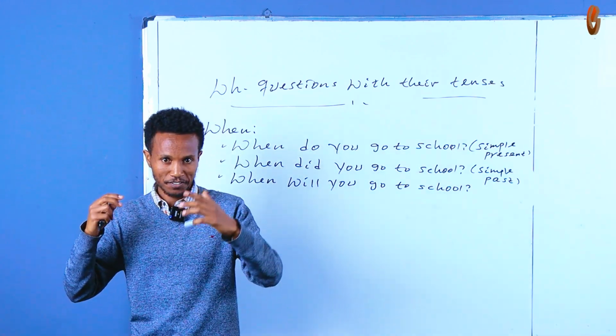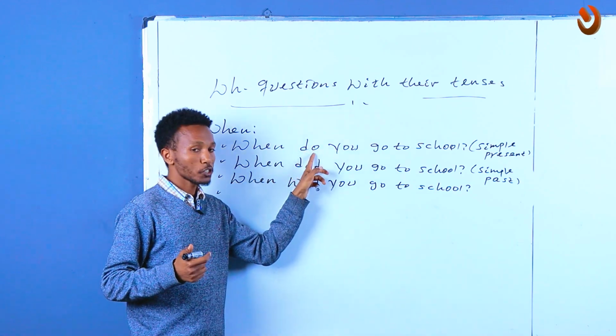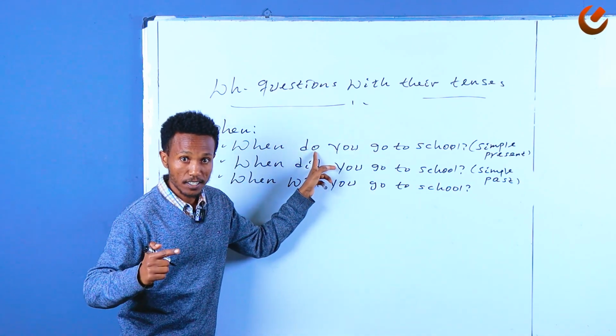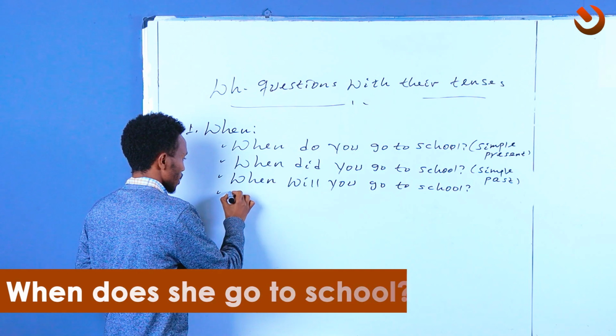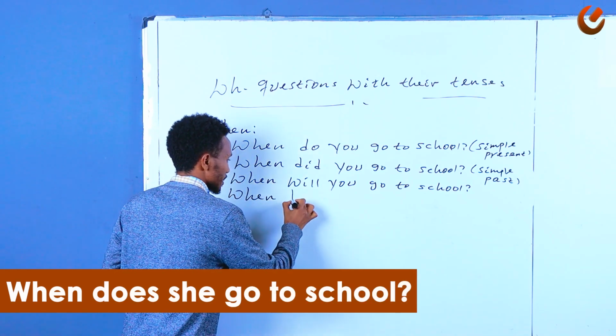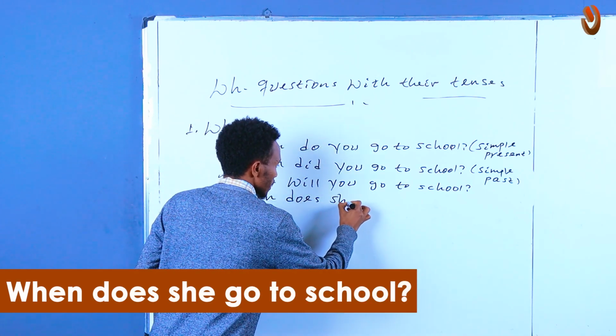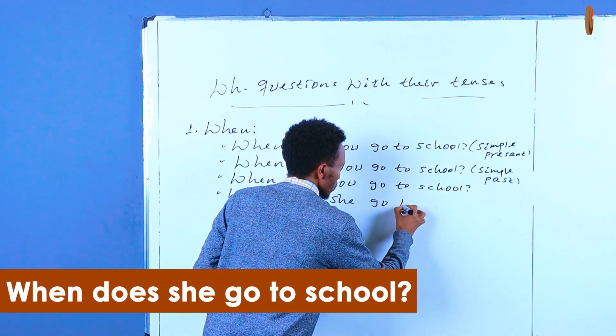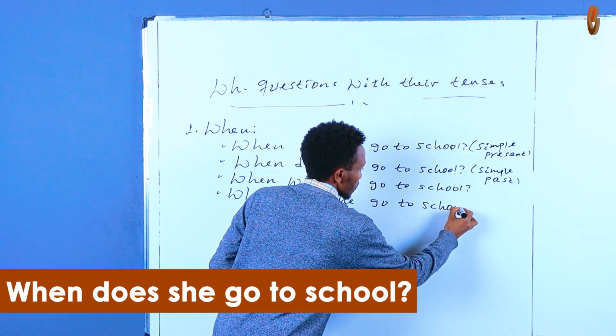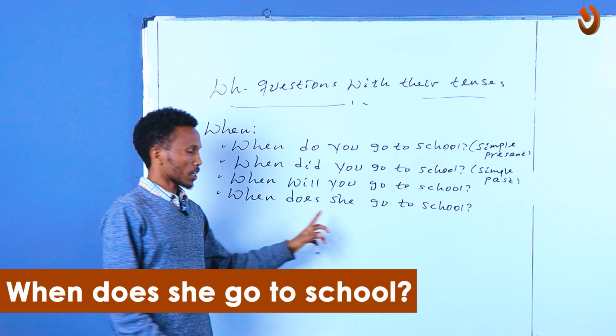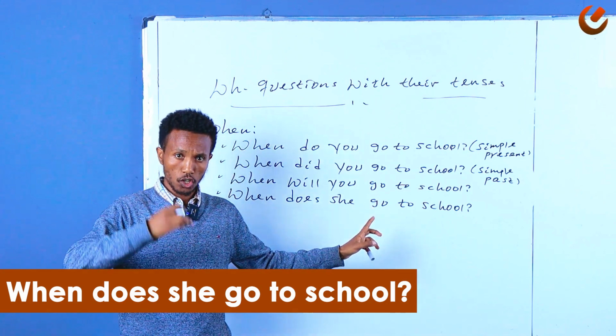So how do you say that? You just change this do into does, right? Does. Yes. So you just say when does she go to school? Nice one. When does she go to school? When does she go to school?